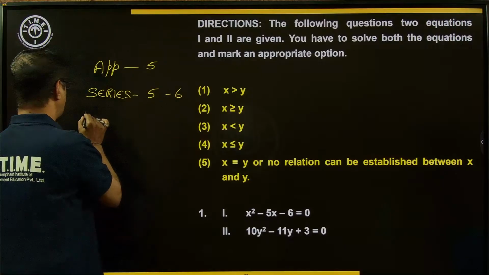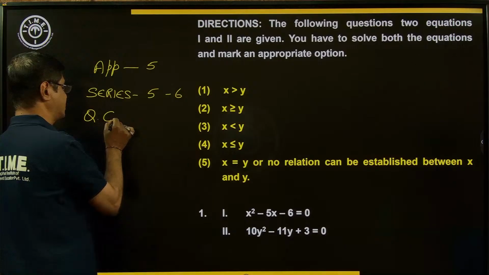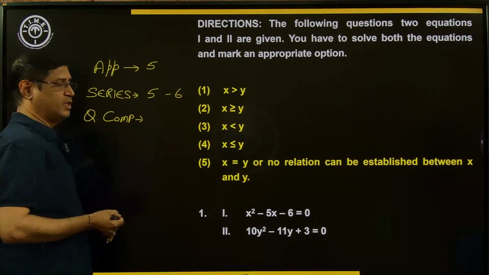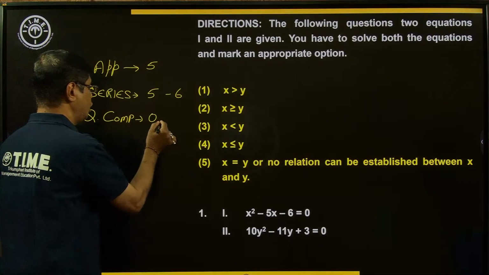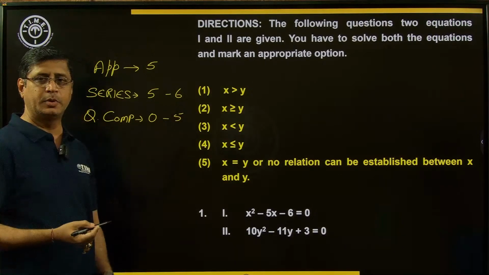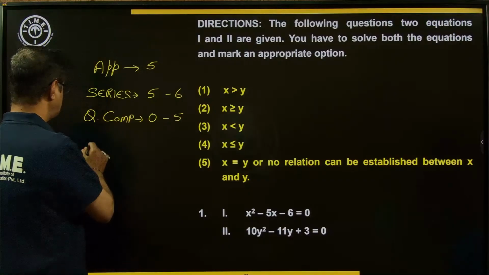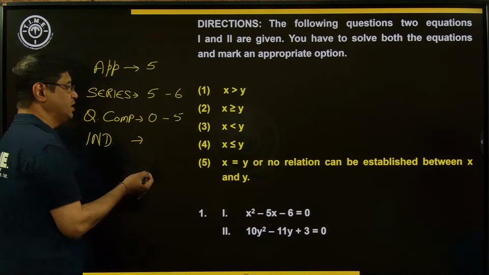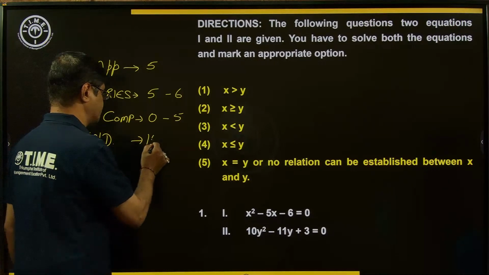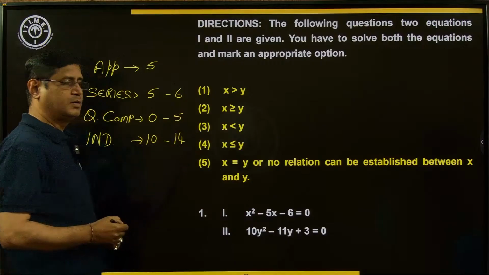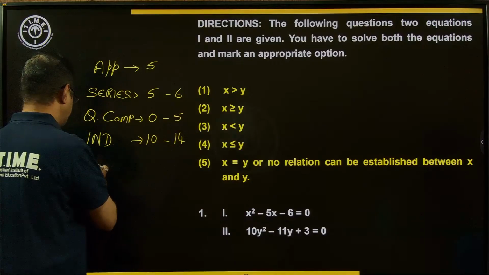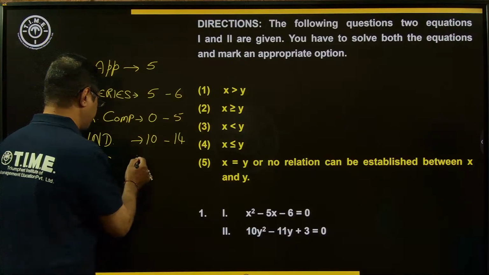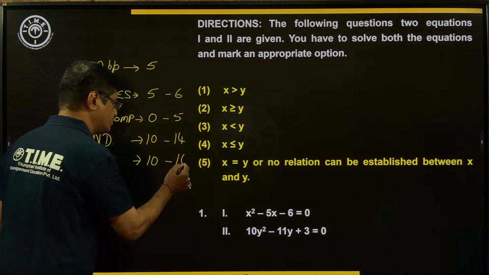Next, give priority to the quadratic equation comparison, comparing the roots of the quadratic equations. Here the number of questions we can expect is 0 to 5, minimum 0, maximum 5. Next, try the individual questions, minimum 10 and maximum 14. Next, data interpretation, 10 to 16, so minimum 10 and maximum 16 questions.